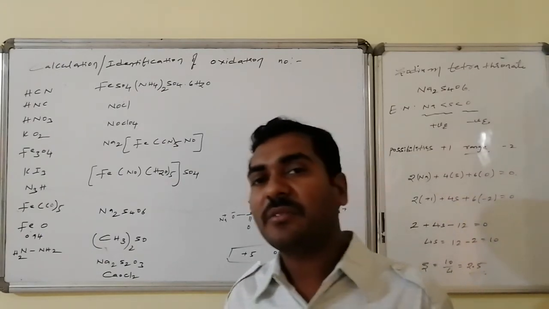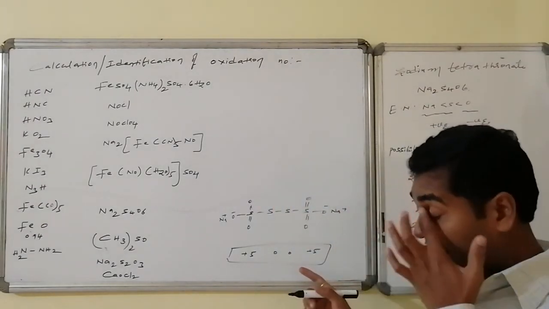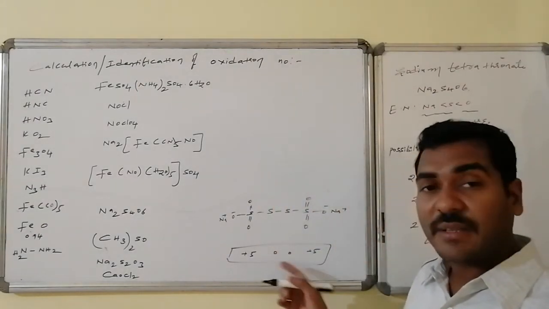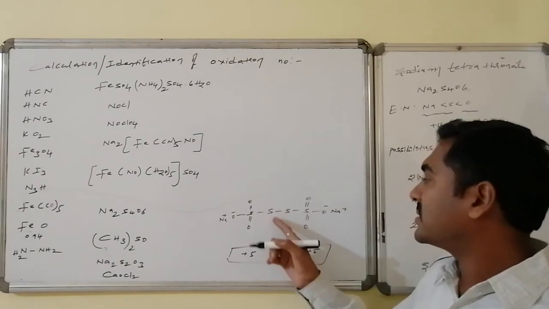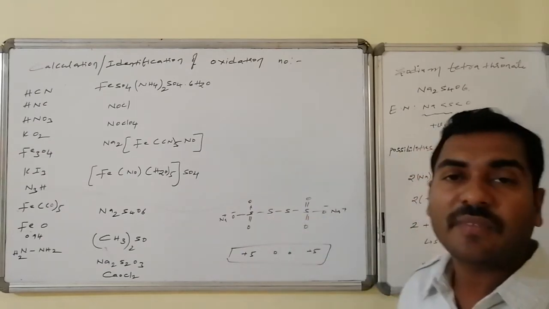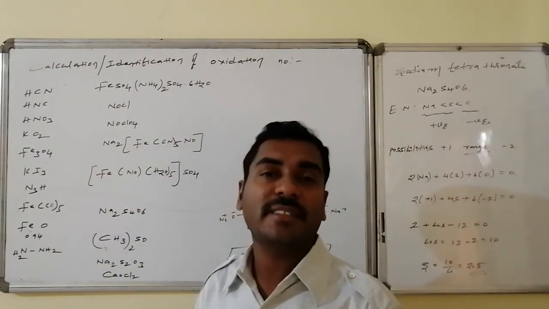Though if you want, for your knowledge, the structure as well as the individual oxidation states of the sulfurs are: this is +5, these 2 sulfur atoms are 0, and this sulfur atom is maintaining +5 as the oxidation state.